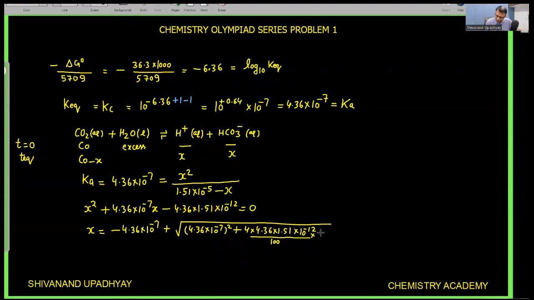तो 100 से इसको divide और multiply कर देते हैं. So this will become 10 to the power minus 14. So divided by 2a, a is equal to 1. So this is equal to this value. If I simplify this value with the help of a calculator, on simplification I am getting that this value is equal to 2.18 into 10 to the power minus 7.